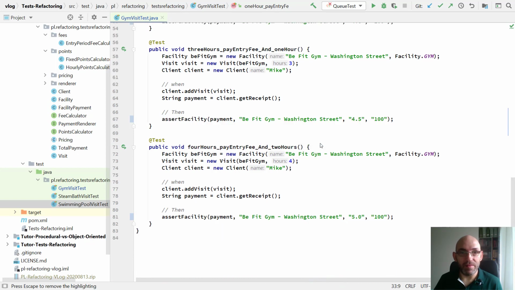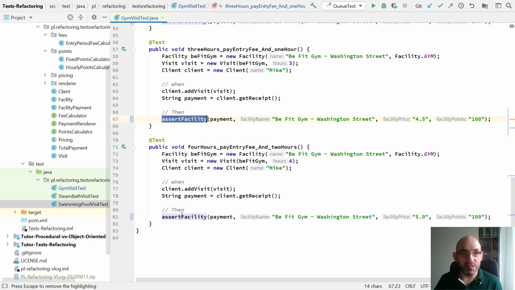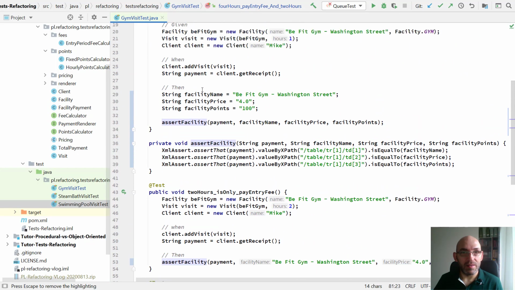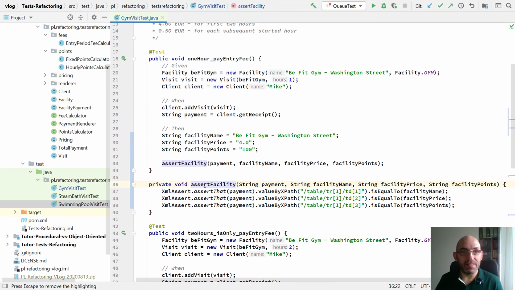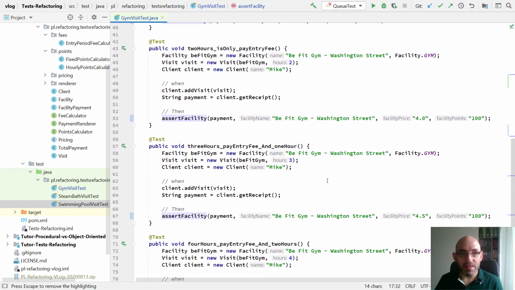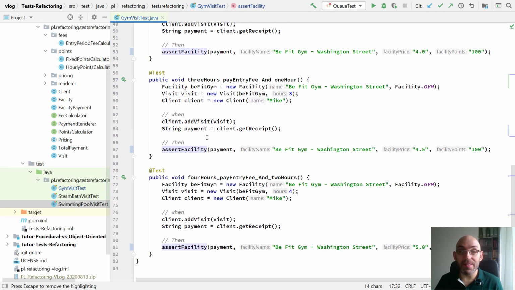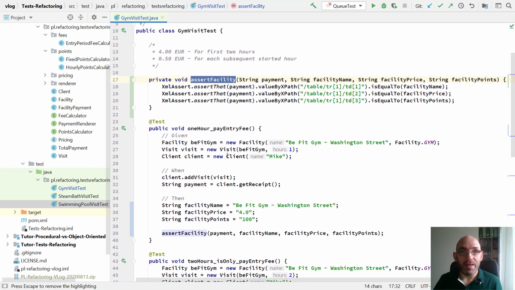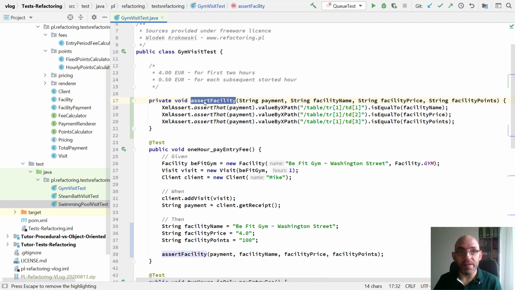Let's click all here, which is used in each of these test cases. Assert facility. Now, as you see, the remaining test cases are slightly shorter. And in the last step of the first part that I have prepared, I will put this method into a class.